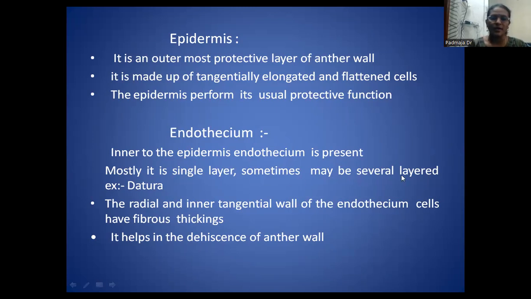Sometimes it may be several layers, for example in Datura. The radial and inner tangential walls of endothecial cells have fibrous thickenings. This is the characteristic feature of the endothecium. It is also helpful in the dehiscence of the anther wall whenever the pollen grains are mature, or the pollen grains are formed from the microspore mother cells by reduction division.